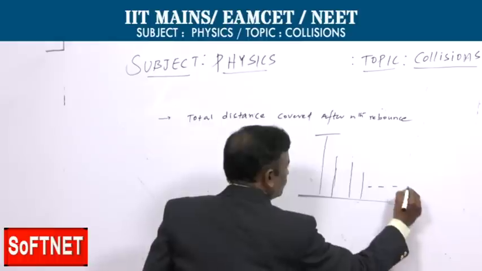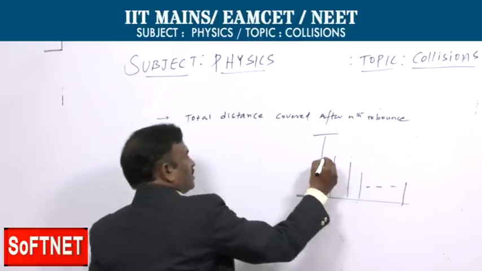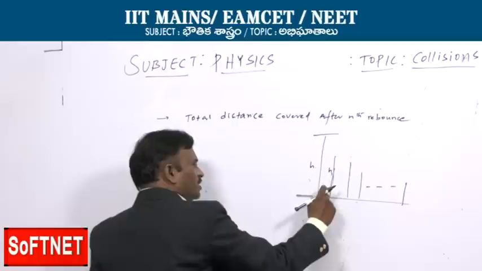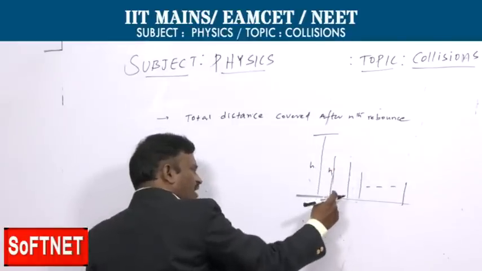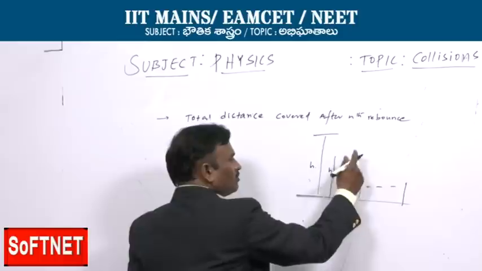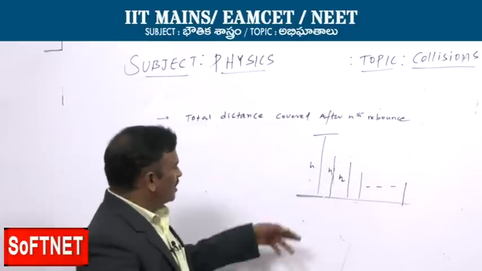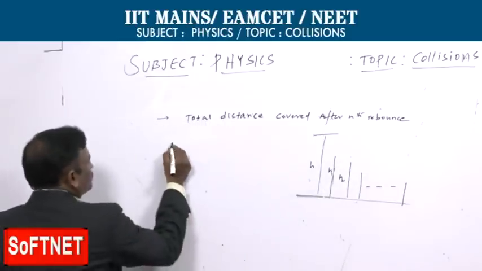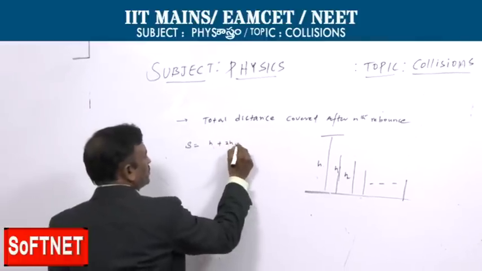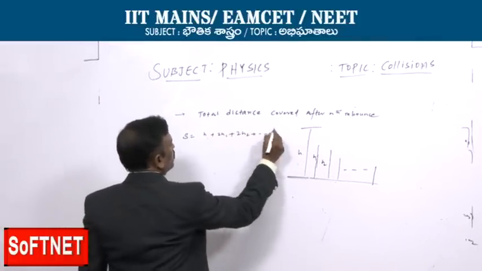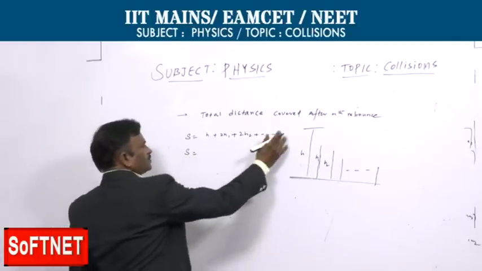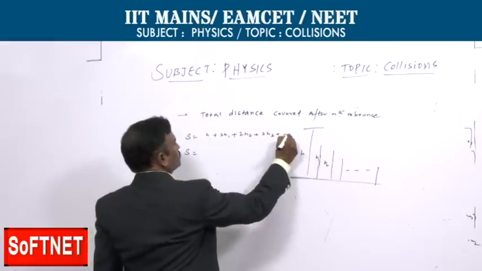Up to the nth rebound. Here first it is falling from h, second is h1 height, while going up to height h1 and again coming back h1. So, 2h1, here also h2 while coming back, 2h2. In such a manner, the total distance should be taken: s is equal to h plus 2h1 plus 2h2 plus 2h3 and so on.